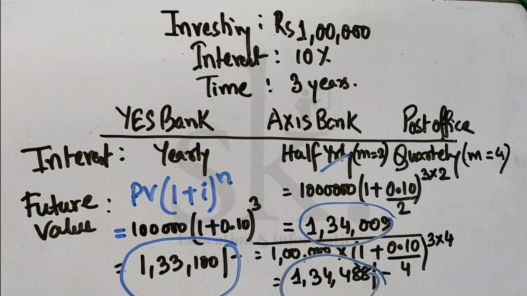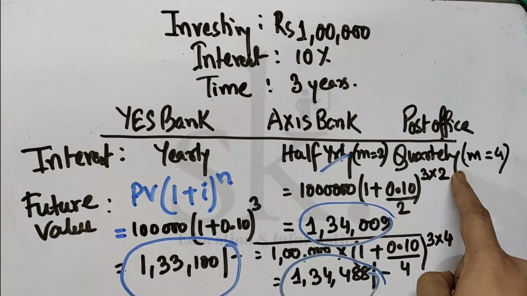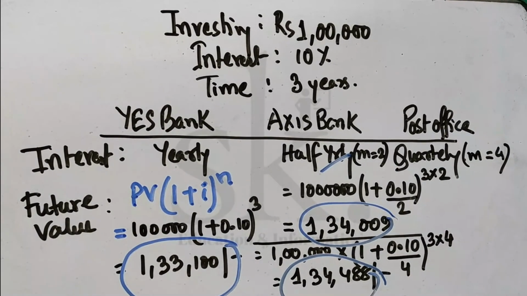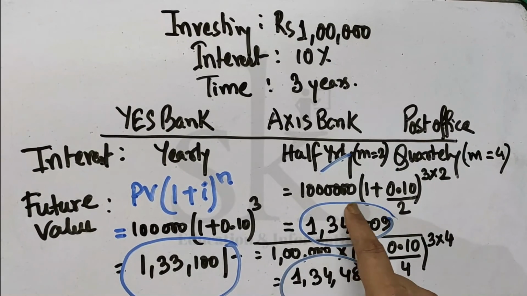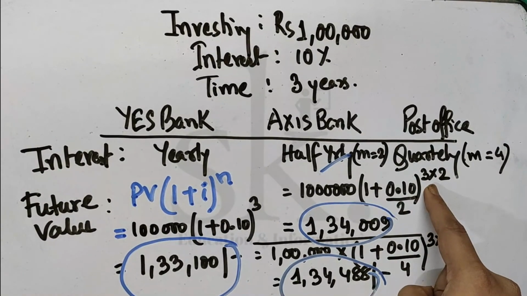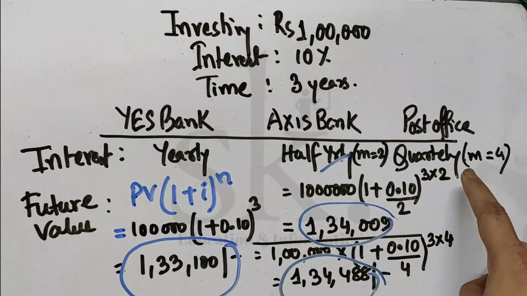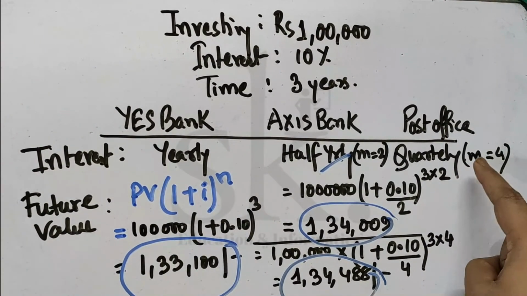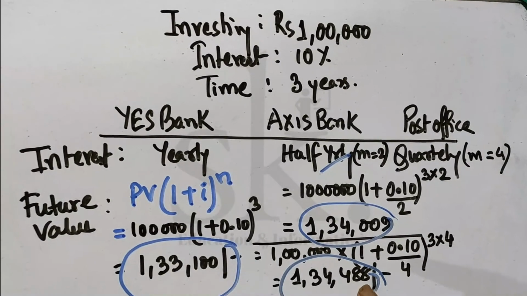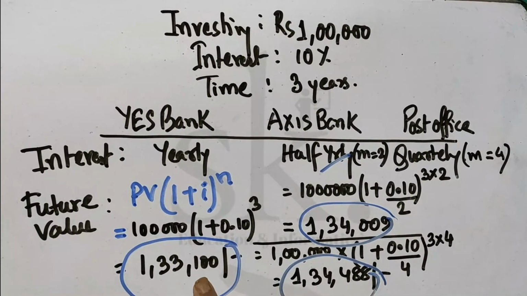Then we said that if it is half yearly or quarterly, we changed the formula: present value into 1 plus I by m to the power n into m. And if the interest is paid quarterly, the future value will be highest compared to if you were paid yearly.